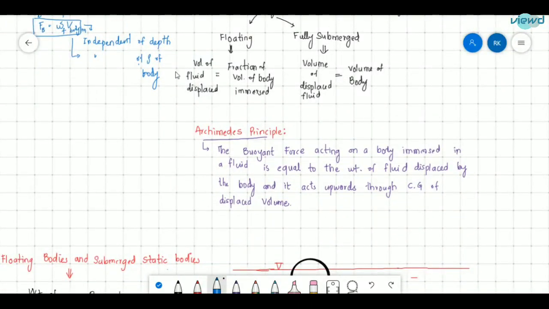So this buoyancy effect was discovered by Archimedes, and he stated a principle, that is Archimedes' principle, which is defined as: the buoyant force acting on a body immersed in a fluid is equal to the weight of fluid displaced by the body, and it acts upwards through the center of gravity of the displaced volume. So this is what we have seen, the weight of fluid displaced by the body. A certain volume will be displaced by the body, and if you measure its weight, that will be the buoyant force. And where does it act? It acts upwards through the center of gravity of the displaced volume.